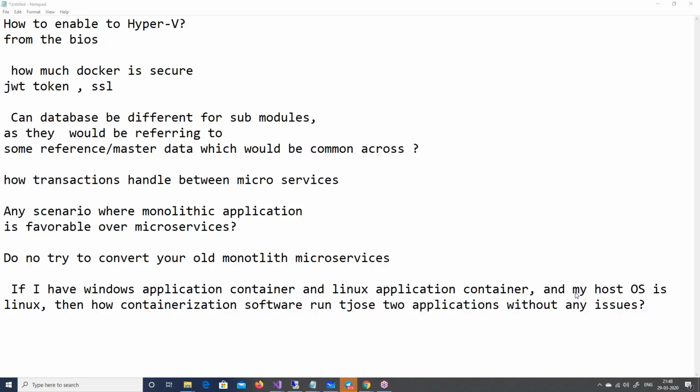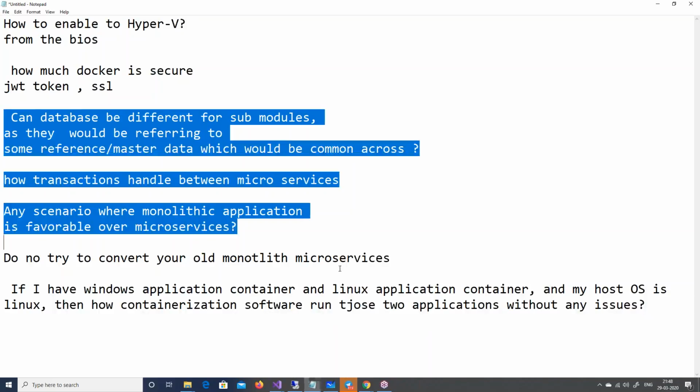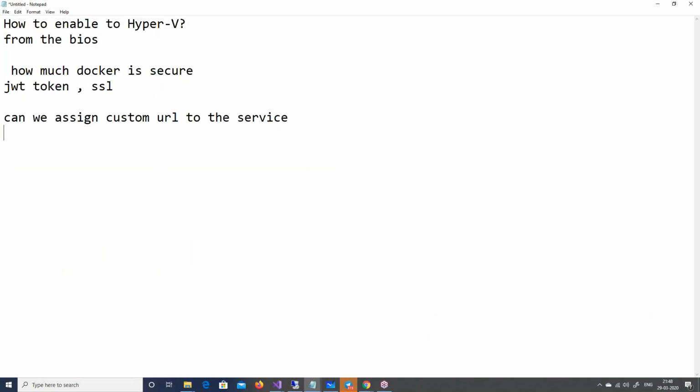Okay, let me go down. Can we assign a custom URL to a service? Yes, you can assign a custom URL to a service. Let me take the next set of questions. Guys, I'm putting the questions out here. Can you assign a custom URL? Absolutely. See, at this moment it was localhost. You can use your own URL, whatever you want, right?